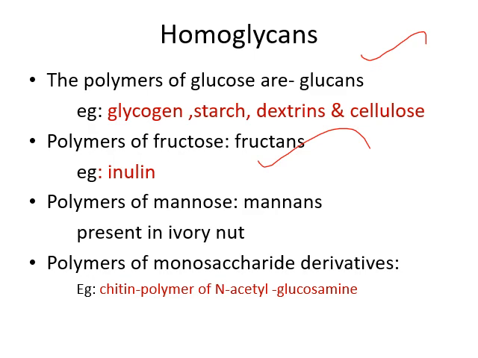Inulin is a polysaccharide made up of repeated units of fructose. Then polymers of mannose are known as mannans, which is present in ivory nut, and polymers of monosaccharide derivatives, example, chitin, polymer of N-acetyl glucosamine. So these are the subclassification of homopolysaccharide or homoglycans.